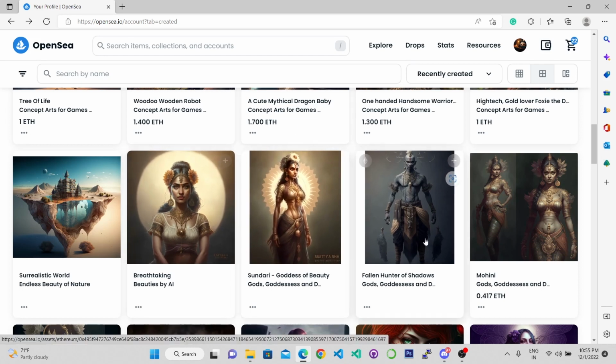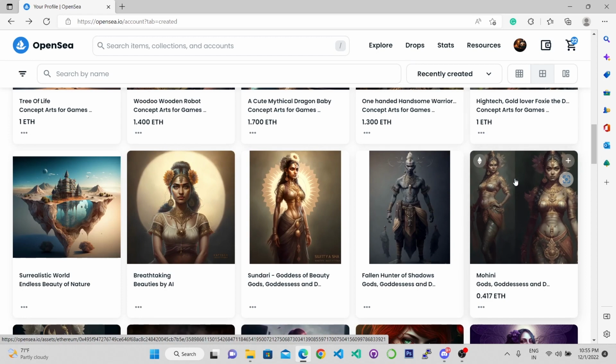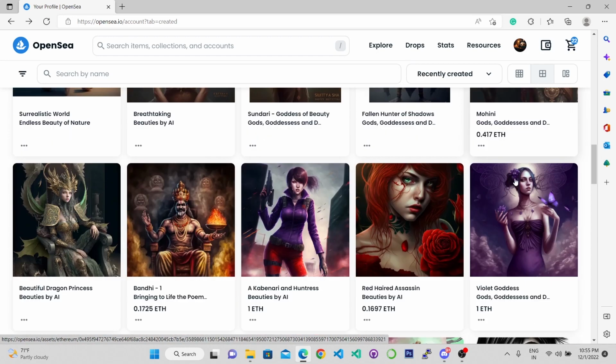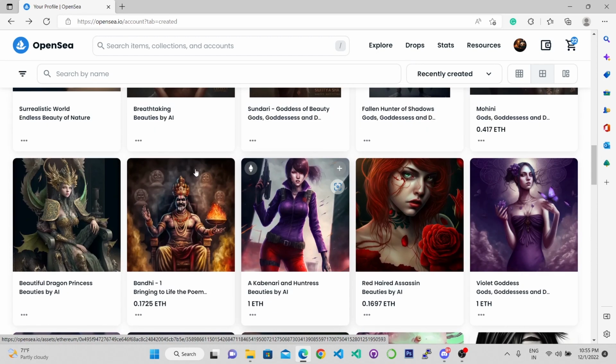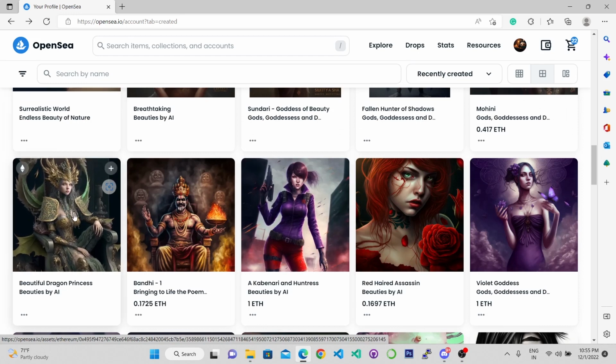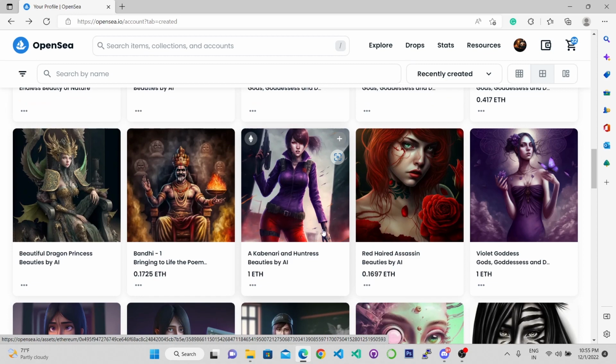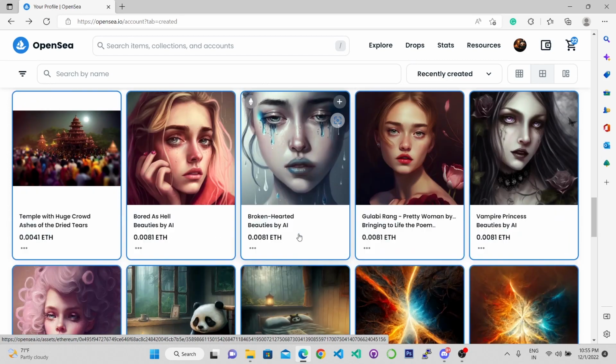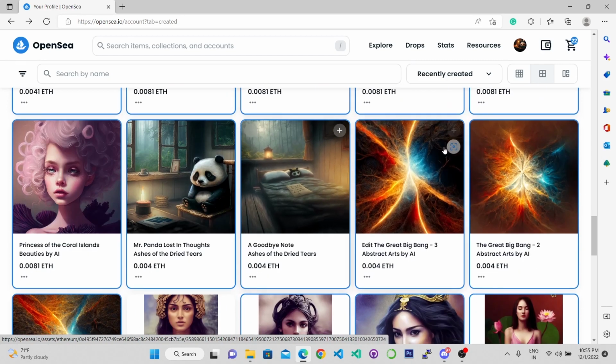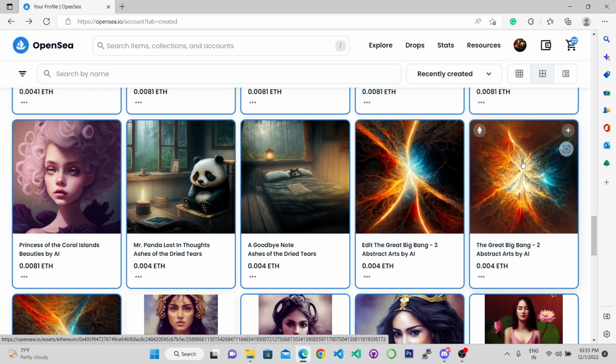These are Hindu traditional inspired, and there are a lot of other varieties. This one is a queen or princess sitting on a throne, and this one a half demon, with her hands, her eyes, holding a gun, like a huntress. I've generated a lot of other things, even these abstract arts.